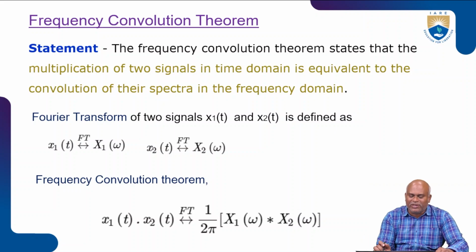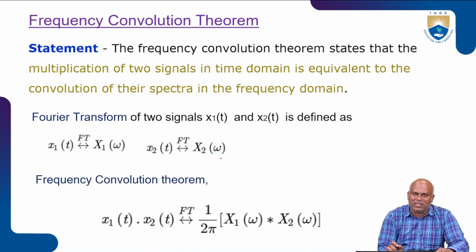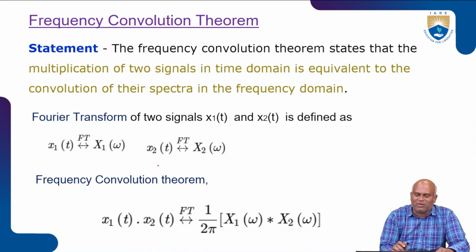Now to explain the frequency convolution statement, we take two signals, x1 of t as well as x2 of t. Taking the Fourier transform, they are represented as x1 of omega and x2 of omega.